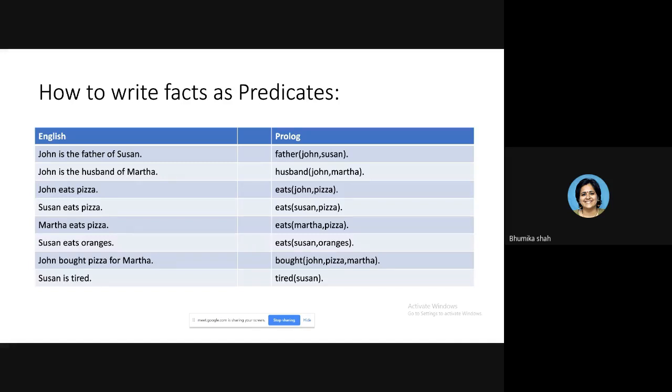Susan is tired. What is the generic information here? Tired. So that will be selected as the name of the predicate. What argument are you going to pass? Susan. Simple. But see, the arguments which you are passing are atoms, constants. So they should always be written in small case letters.